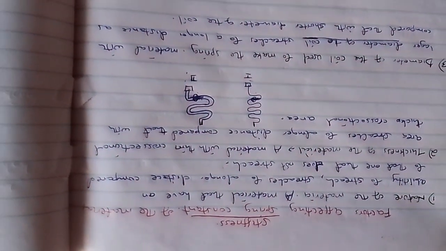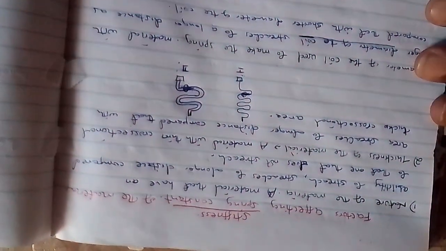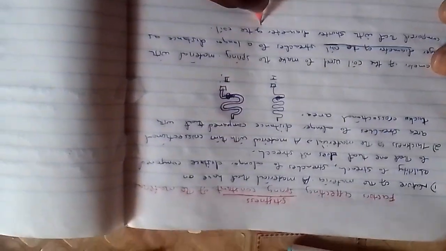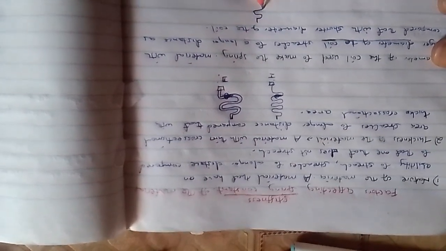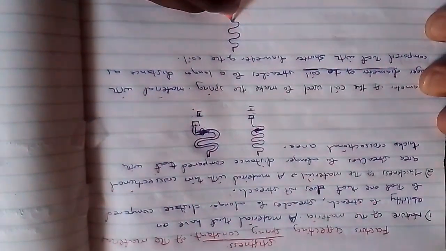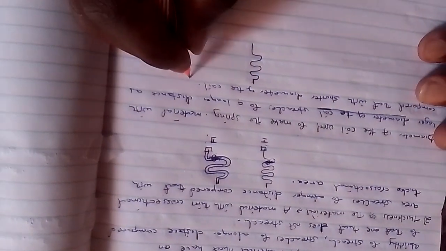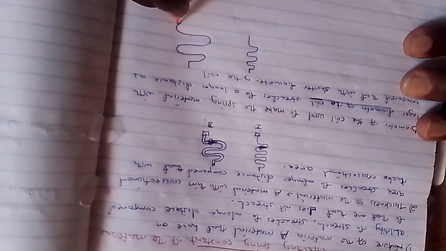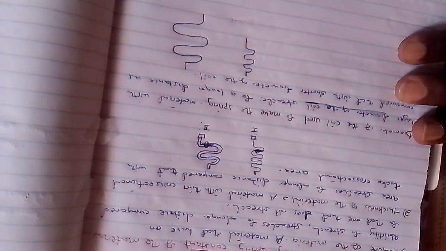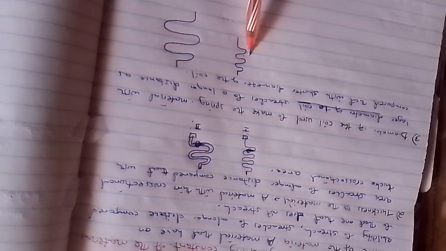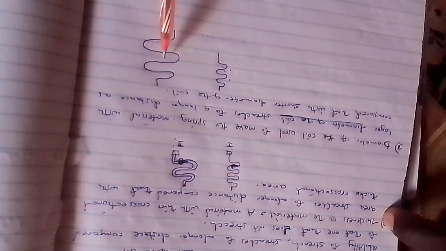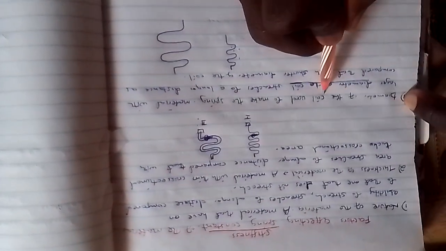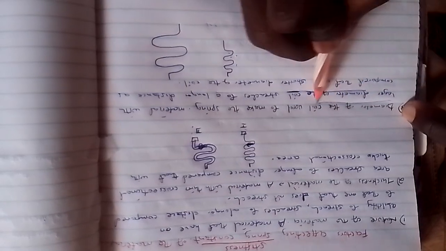Now what are we looking at? Now the scenario is this one. If I draw the first coil, this is the first coil. And the second coil is this one. Now if you look at these two wires, as you consider the second factor, which is the thickness of the material, the thickness is equal. Now let's look at the diameter. The diameter of the coil. We are emphasizing on this diameter of the coil, nothing else.